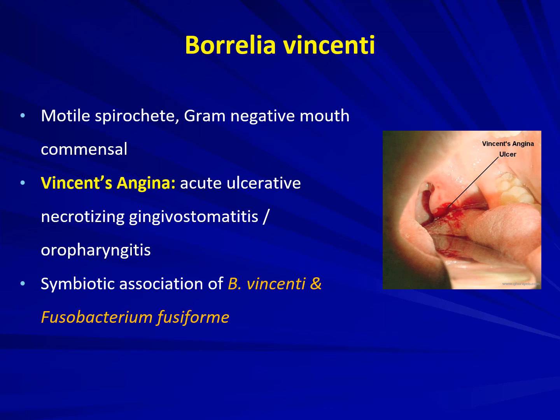Next, let's see about Borrelia vincenti. It is a motile spirochete. It's a gram-negative mouth commensal. The disease it causes is Vincent's angina. It presents as an acute ulcerative necrotizing gingival stomatitis or oropharyngitis. This doesn't cause the disease on its own. It's with a symbiotic association of Borrelia vincenti and Fusobacterium fusiformis, which presents as Vincent's angina.